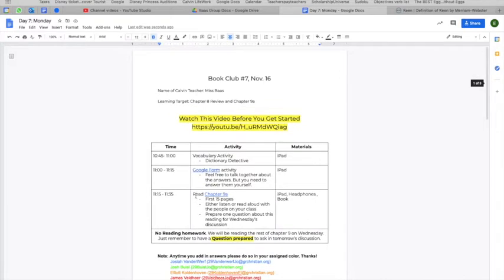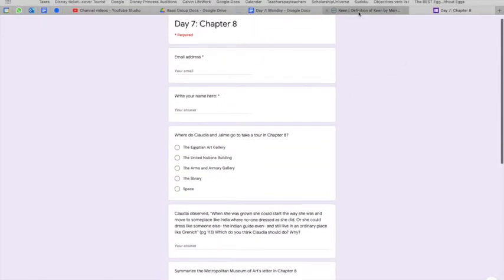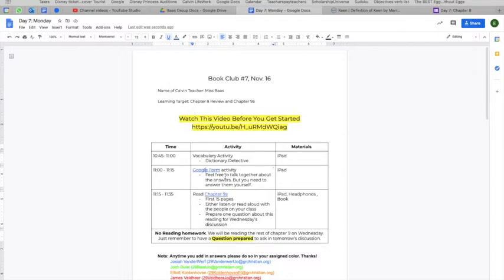Once you have finished the dictionary detective, you can see that there's a Google form activity, so you're going to press the Google form activity and fill this out. Remember, once again, same as last week, you can feel free to talk about the answers together, but you need to send in your own response. I was able to see those last time, and I fixed the formatting beforehand, so you should be able to open it up right away.